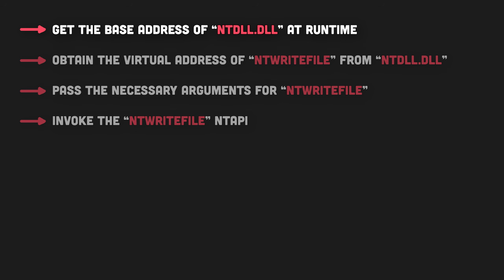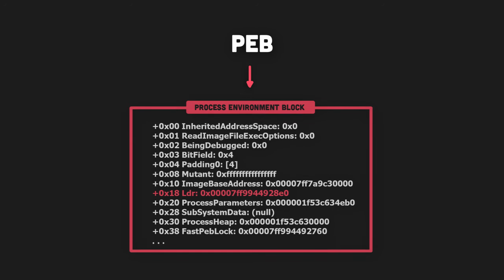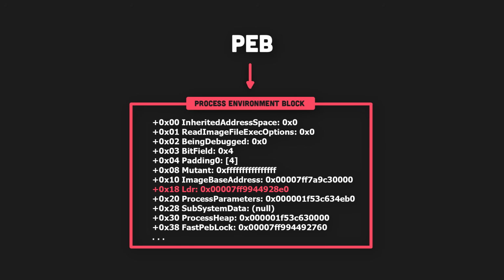Let's start by getting the address of ntdll in memory. To do this, you first need to understand the PEB, or the Process Environment Block. The PEB is a data structure associated with each running process. It contains stuff like a pointer to the process launch parameters, a pointer to the process heap, etc. We're only interested in the Ldr member, which contains information about the loaded modules or DLLs.